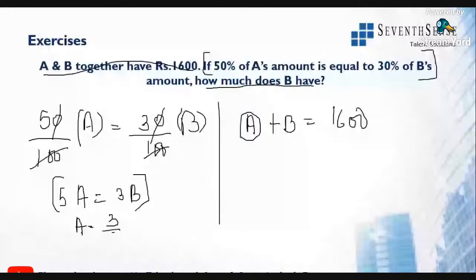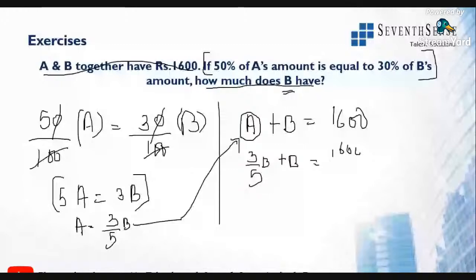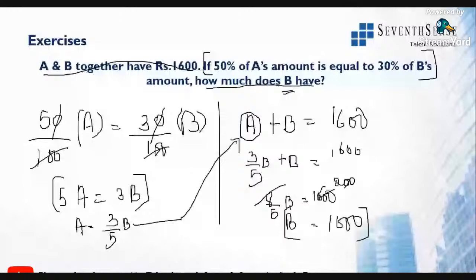Now using this, substitute here. So A value is 3 by 5 B plus B is equal to 1600. So this will be 8 by 5 B is equal to 1600. So this is 8 into 1 time, B is 1000 rupees. So A is equal to 600 rupees.